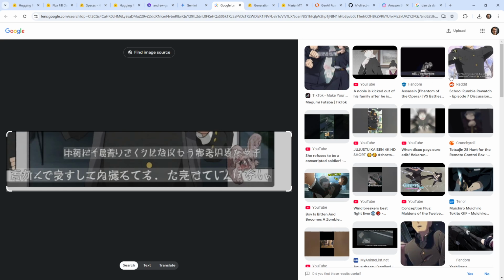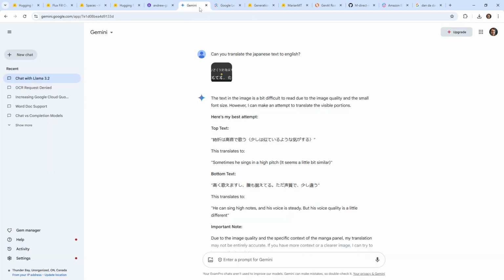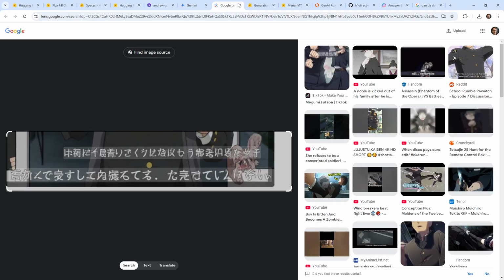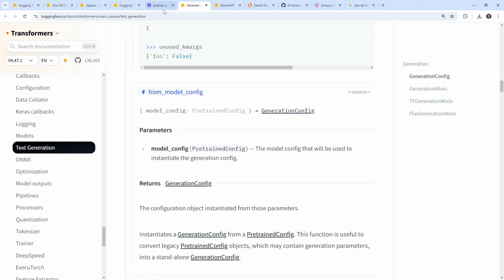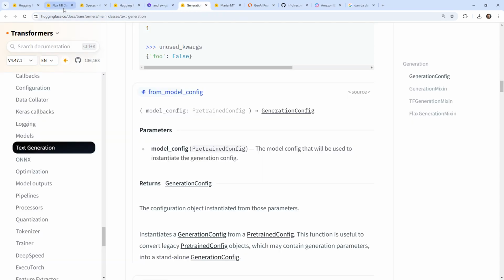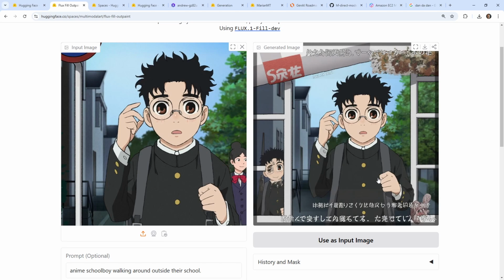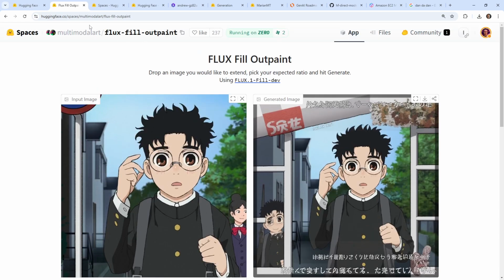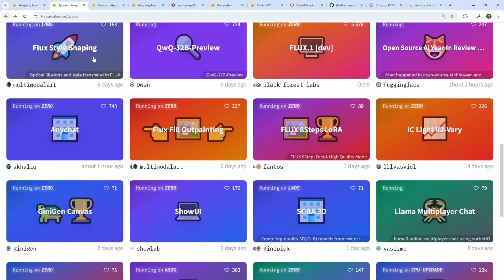But did it grab it from an existing source that is similar? That's really interesting. But we have here, sometimes he sings in a high-pitched voice. Let's translate. He can sing a high note. Yeah, okay. So I think maybe what the model did is it had source images in Japanese with subtitles, and it literally pulled them in because I said anime, right? But it's really interesting that it did that. But it did extend the scene, and so it kind of worked. And then we have some obviously unusual stuff. But again, totally free. I can't expect to have amazing results here.